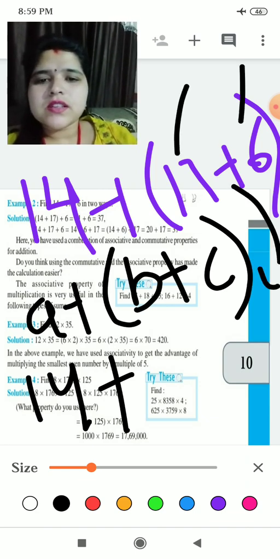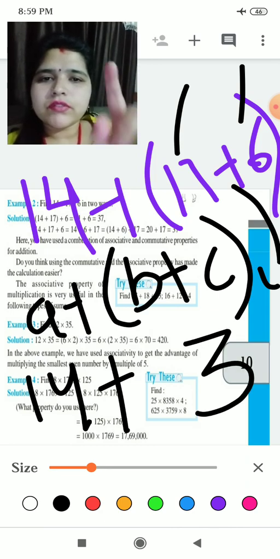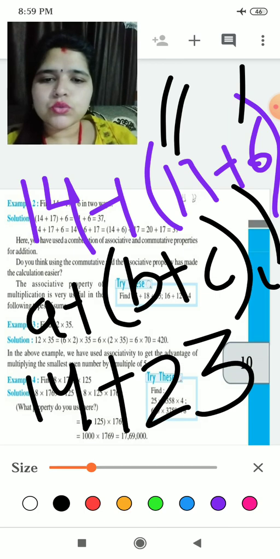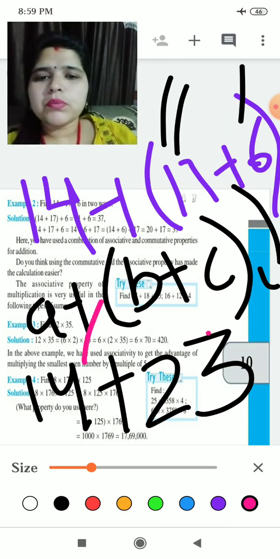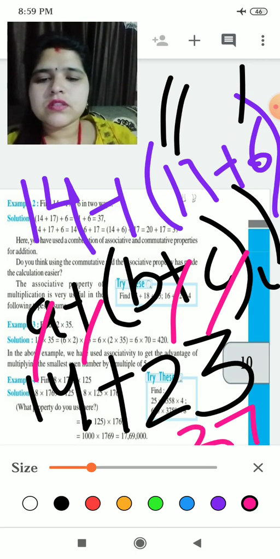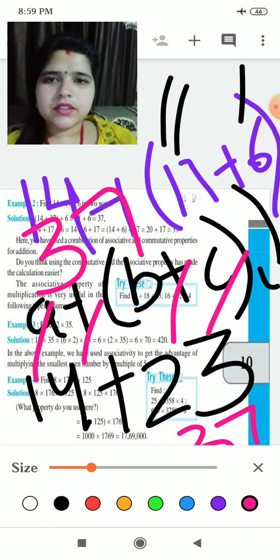7 plus 6 is 13. 1 will be carry. 1 here is nothing. 1 plus 1 will be 2. Okay, now add 4 plus 3 is 7. 1 plus 2 is 3. So it is 37. Answer is 37.